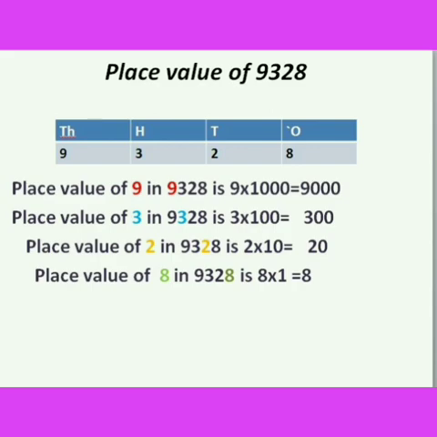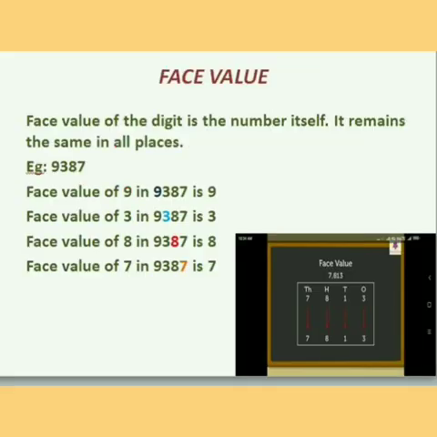Next, the place value of 2 in 9328 is 2 into 10, 20. So the place value of 2 in this number is 20. Next comes the place value of 8 in 9328, which is 8 into 1 equal to 8. So the place value of 8 for the given number is 8.